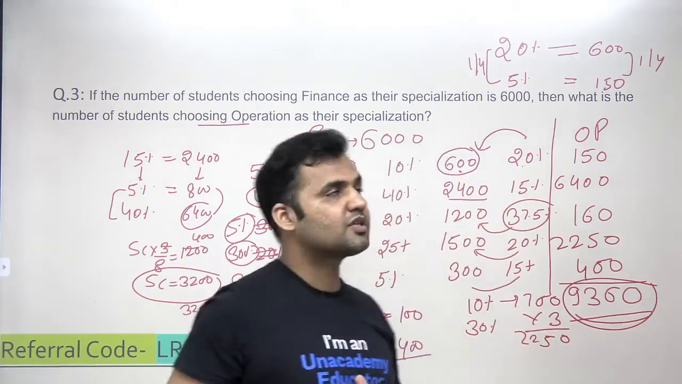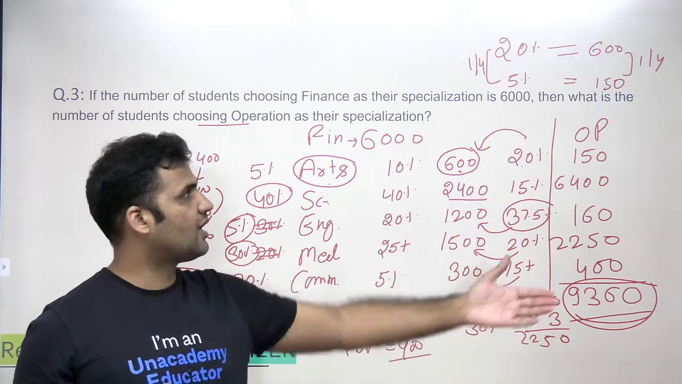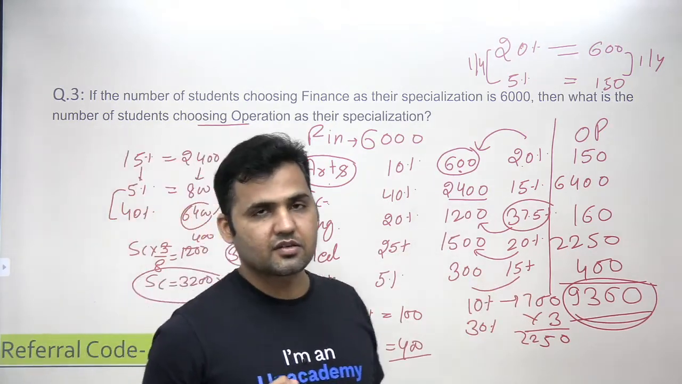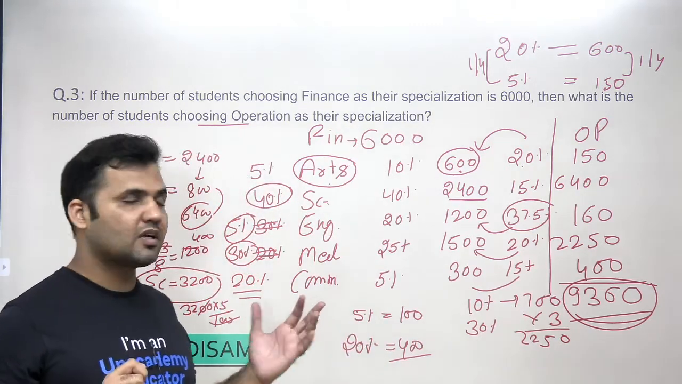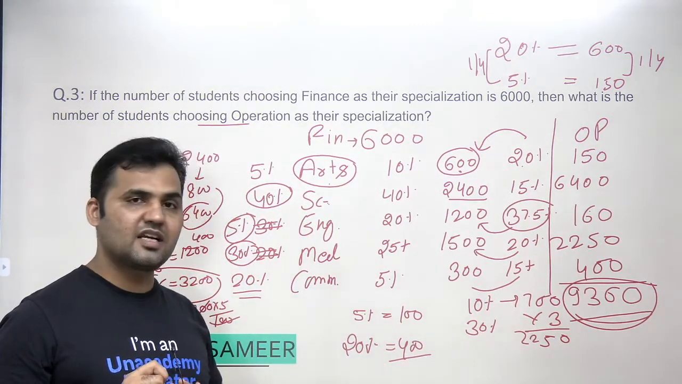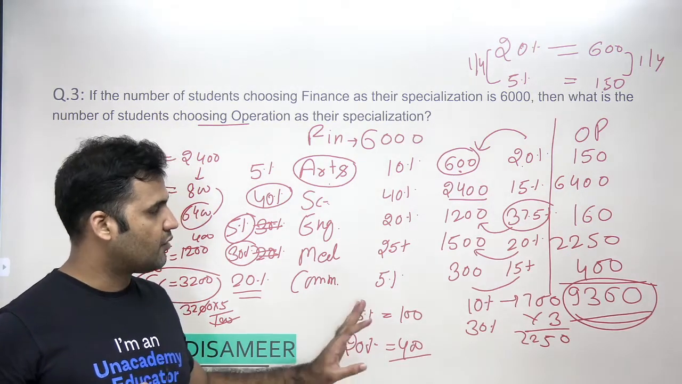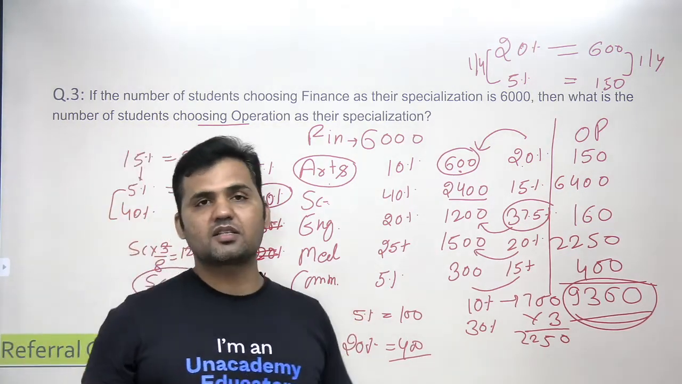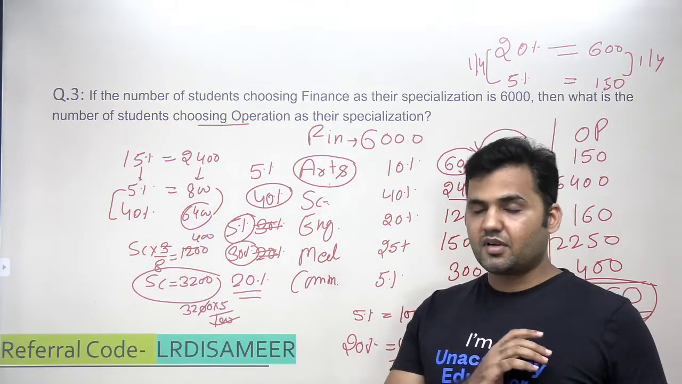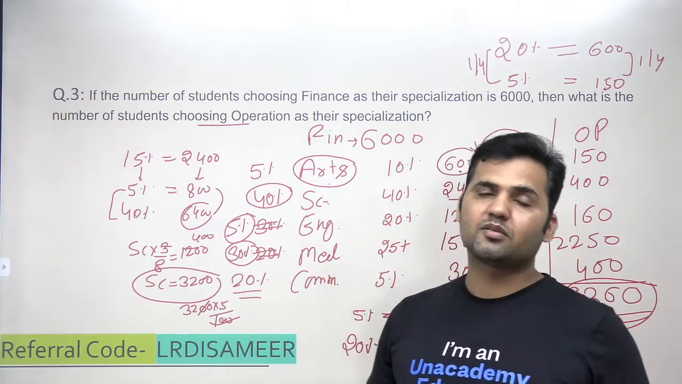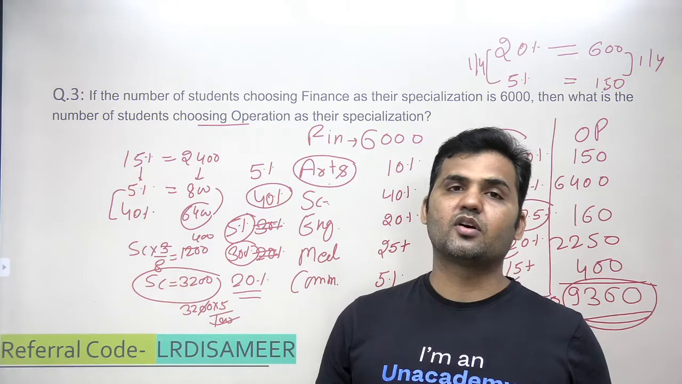The number of students choosing operation as their specialization in total will be 9360. And this is the answer of the question, right? Quite a tricky question, right? Only a person whose concepts for percentages are clear will be able to do this question. When it comes to percentage, different types of questions can be made from the percentage chapter, and percentage is one of the most favorite topics of the CAT exam.